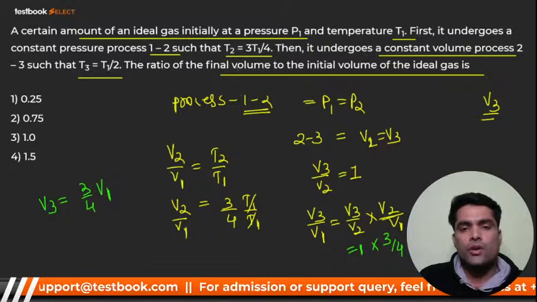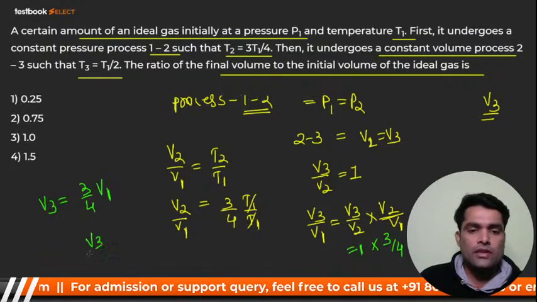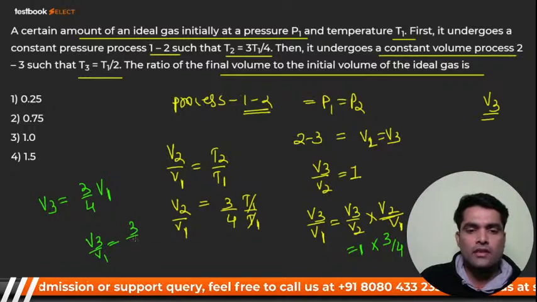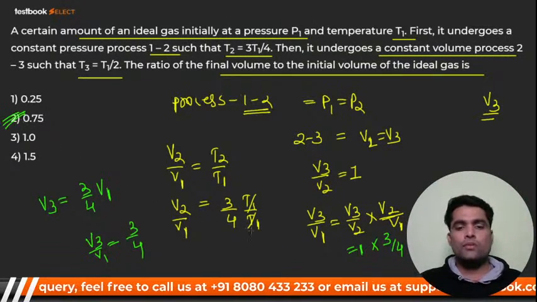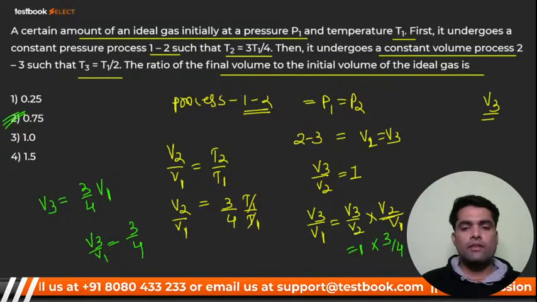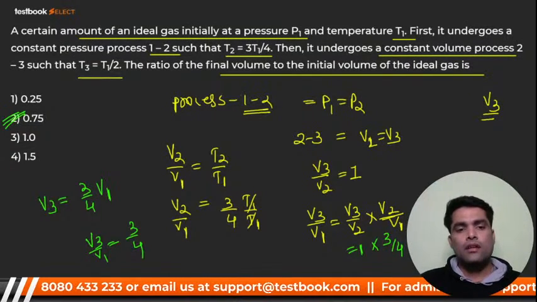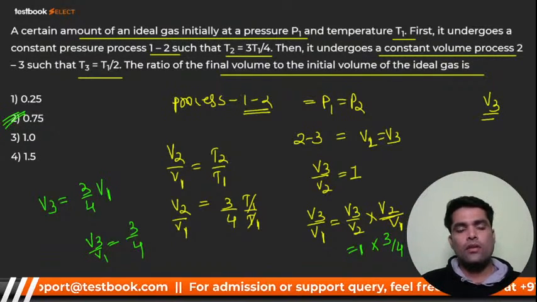Now the ratio of the final volume to the initial volume, that means V3 by V1, should be 3 by 4. That is 0.75, I think. Option number 2. Am I right? Number 2 is correct, 0.75. Correct, everyone? Okay, I hope you got it.